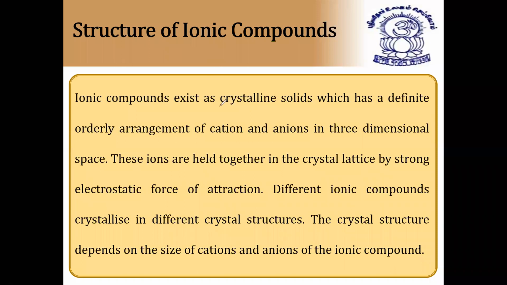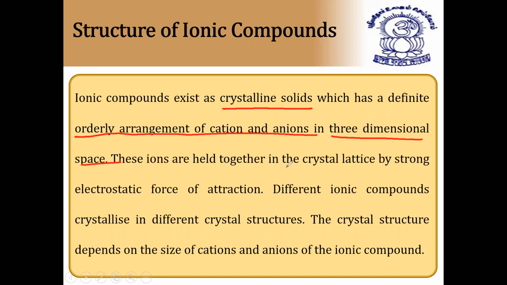Almost all the ionic compounds are crystalline solids. That's why their melting points as well as boiling points are high. These solids have a definite orderly arrangement of cations and anions in a three-dimensional space lattice, three-dimensional like a cuboid.